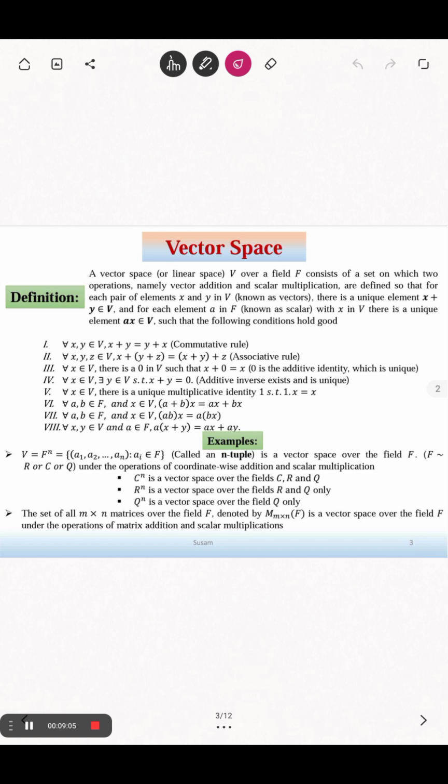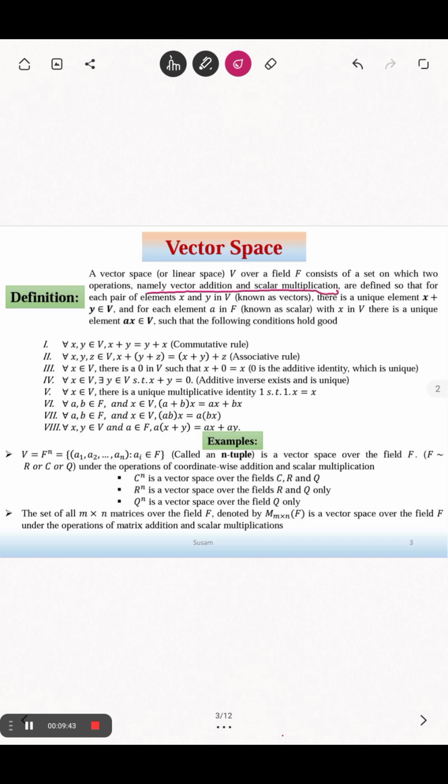Now coming back to the definition of vector space. Stop for a minute and ask yourself, can you recall the definition of vector space? Many of you cannot remember, as generally happens. So let's go through the definition. A vector space or linear space V over a field F consists of a set on which two operations, namely vector addition and scalar multiplication, are defined.